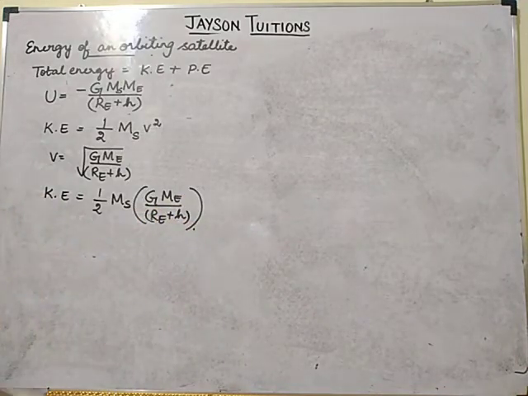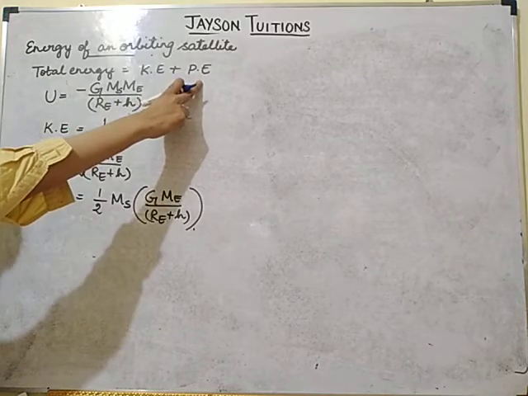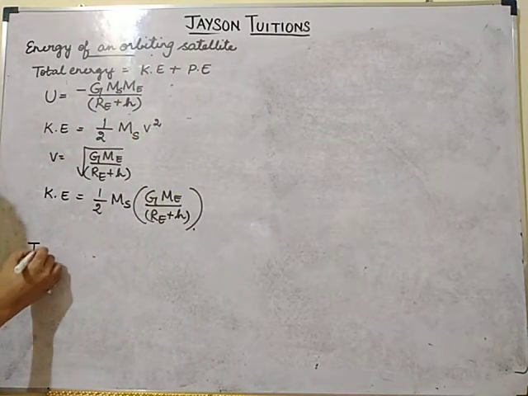Yes or no? Now, the energy of the satellite is kinetic energy plus potential energy. So what is the total energy?